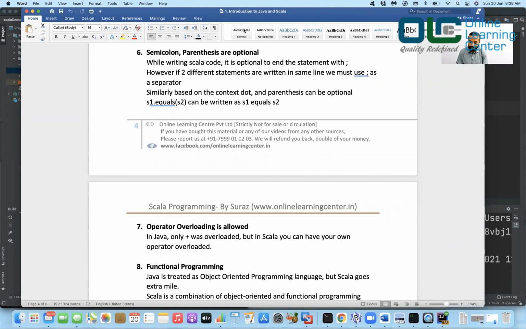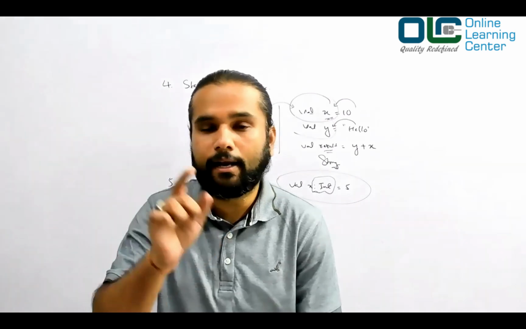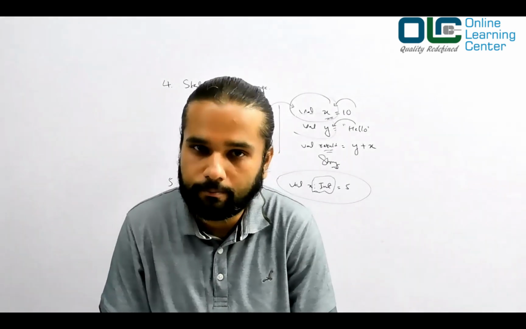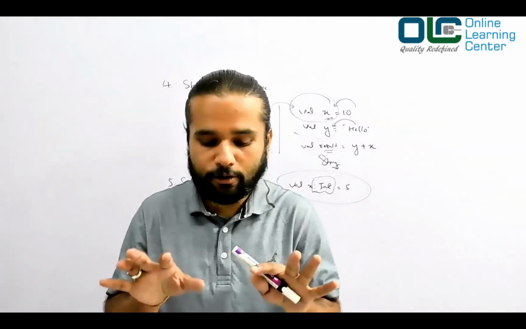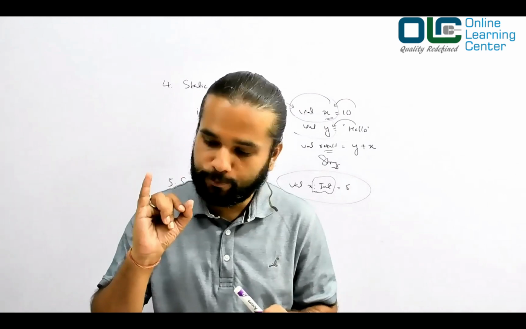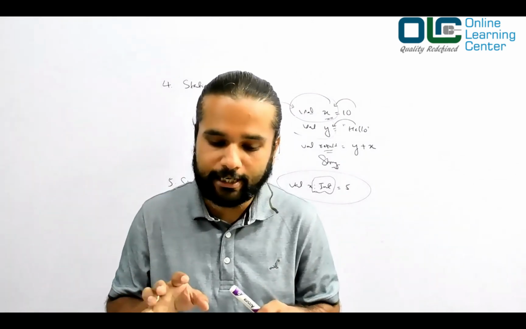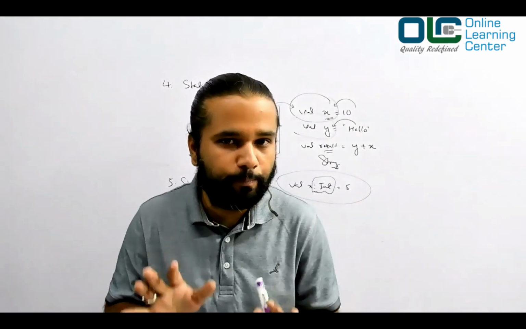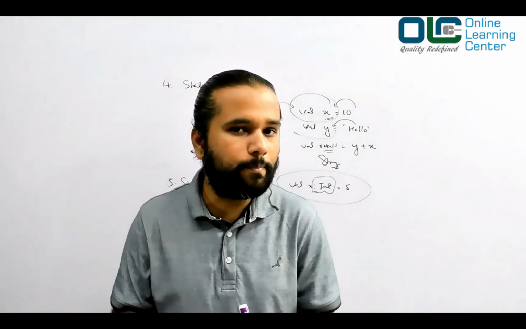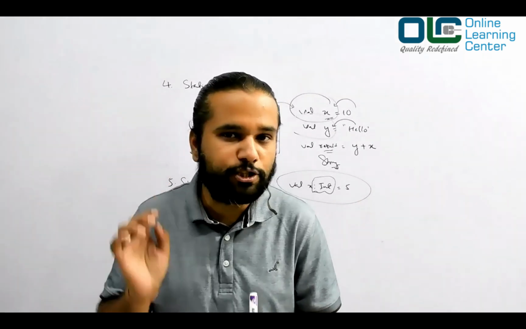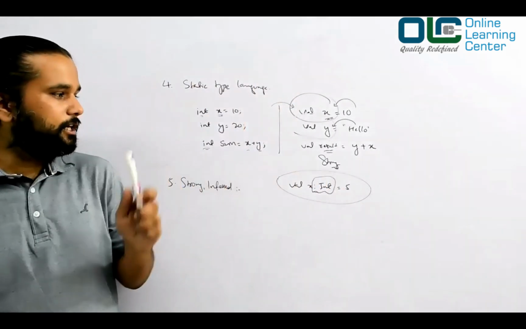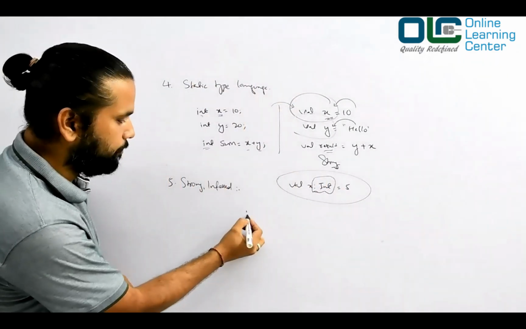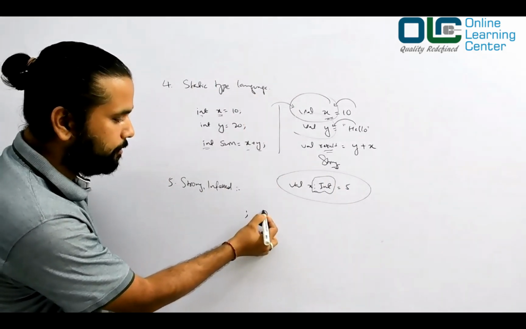Semicolon and parentheses are optional. When you are writing Java code, you know that every line should be terminated by what? A semicolon. Whereas in Scala, it says, I don't really require it. When you write code, you use your pinky to type the semicolon all the time. Scala says, let us give a little rest to your little pinky, because I personally believe that typing that semicolon is useless and should not be required anymore. In Scala, the new line is the terminator. You really don't have to write a semicolon anytime.